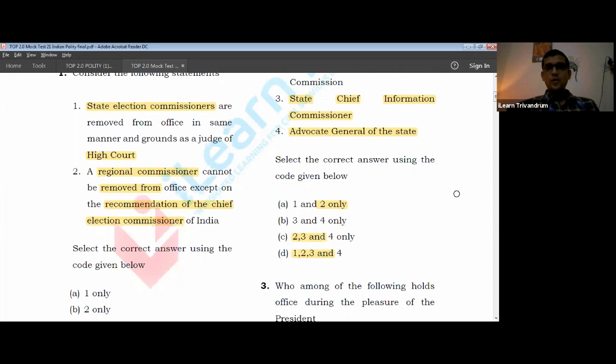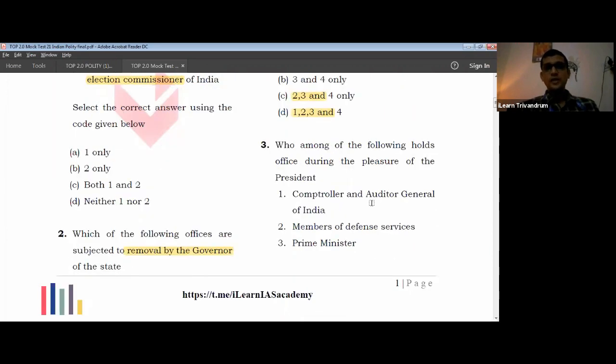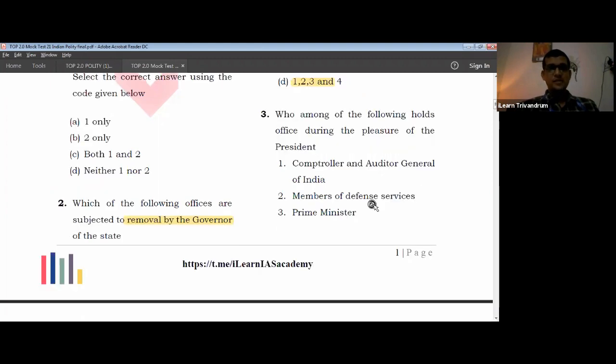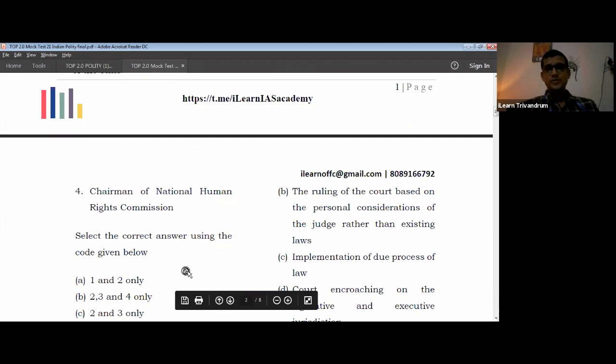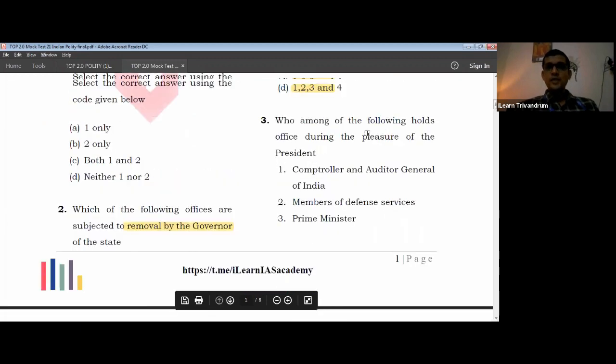Third question: who among the following holds office during the pleasure of president? We have four options here: Comptroller and Auditor General of India, members of Defense Service, Prime Minister, and Chairman of NHRC. Select the multiple options. Let us look into this. So the key point is about the pleasure of the president. When it comes to the pleasure of the president, what do we understand from this? Pleasure means there is no special criteria laid down, and he can be removed by will. And will is not exercised completely by discretion. There are conditions laid down.